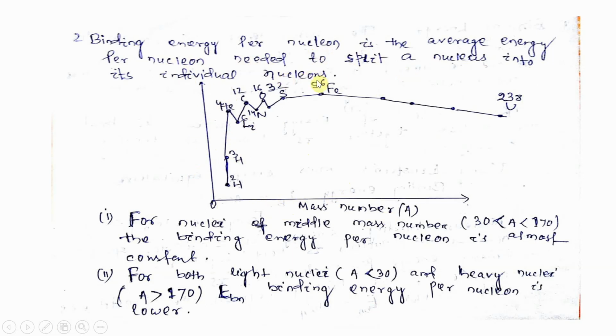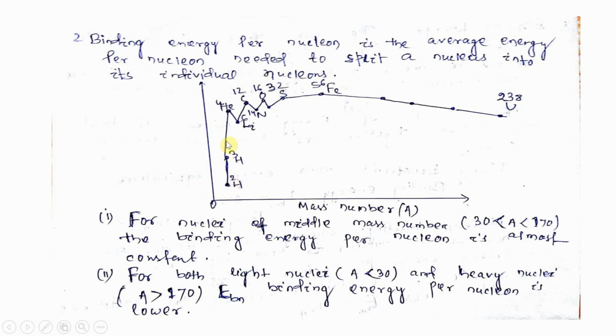That means when we want to detach the nucleons, that means protons and neutrons, the energy required, the binding energy per nucleon, is just the average energy per nucleon. So here a graph is plotted between the binding energy per nucleon and the mass number A.